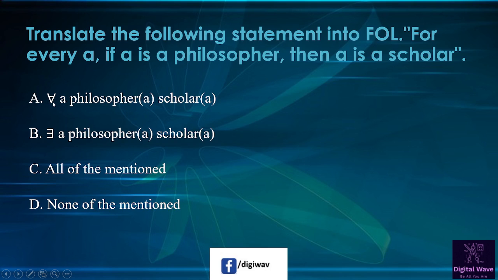Okay, so universal quantification, A philosopher and scholar A. And the second option available here, this symbol is also called as existential quantification. So existential quantification, A philosopher or scholar A. Third option is all of the mentioned, and the last option is none of the mentioned. So right answer will be A.